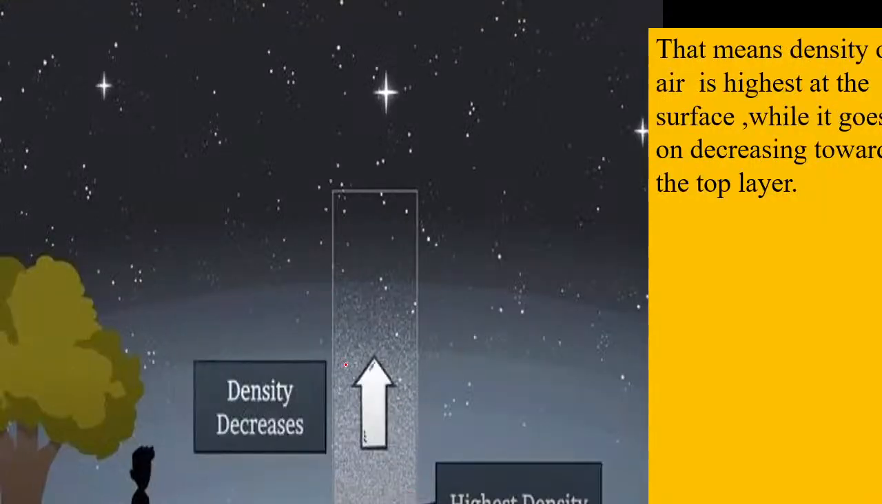That means the density of air is highest at the surface. So over here, where the particles are very closely packed, the density of air is highest, and as we go up the density decreases, going on decreasing towards the top. As we are moving in this direction, the density is going to decrease.